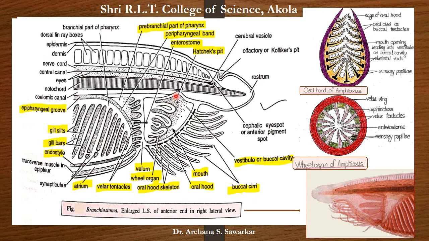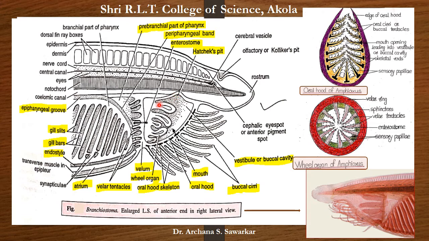Both these structures are ciliated, glandular, and they secrete mucus. Again, this Hatschek's pit is also considered as a sensory organ, but the proper function of this pit is not known.